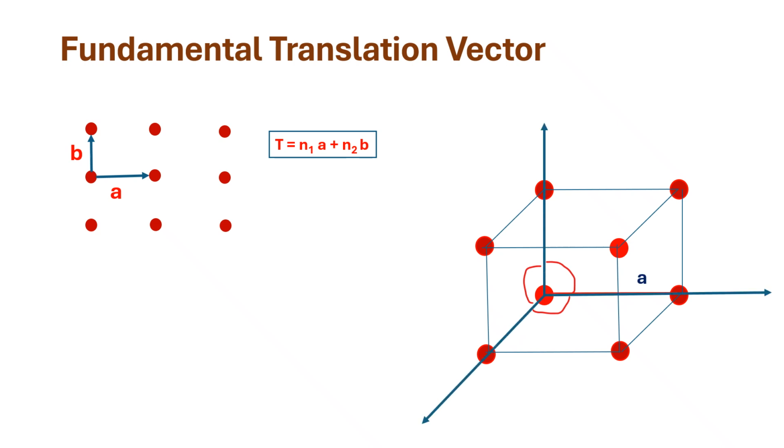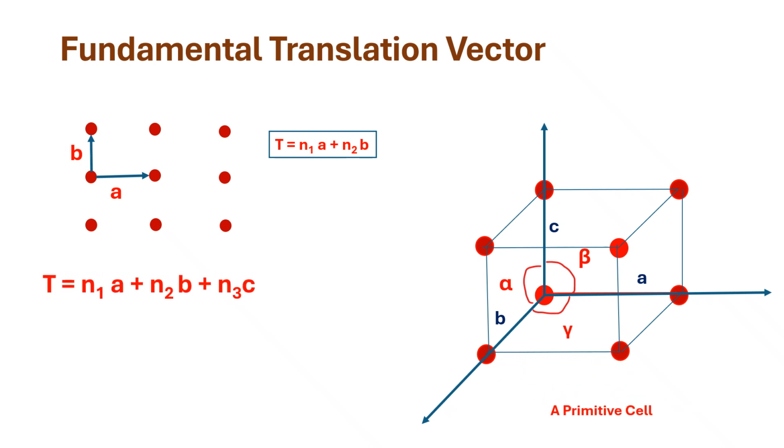Similarly, we can find the fundamental translation vector in a 3 dimensional lattice also. Here we have the cube, with position vectors A, B and C. The angle between B and C is denoted by alpha, the angle between C and A is denoted by beta, and the angle between A and B is denoted by gamma. So alpha, beta and gamma are the interfacial angles between the 3 planes. This is a primitive cell.